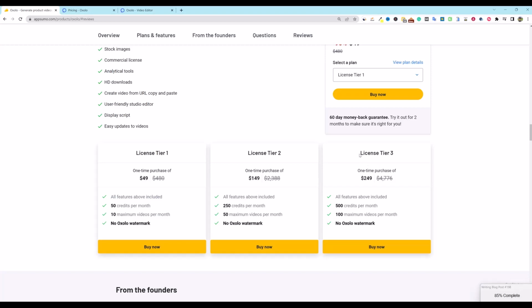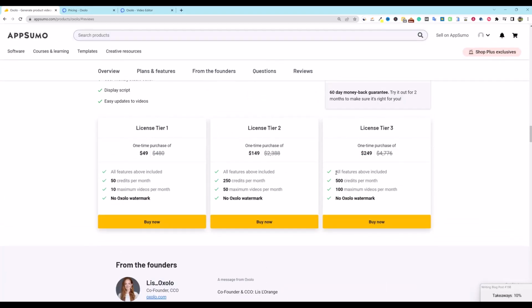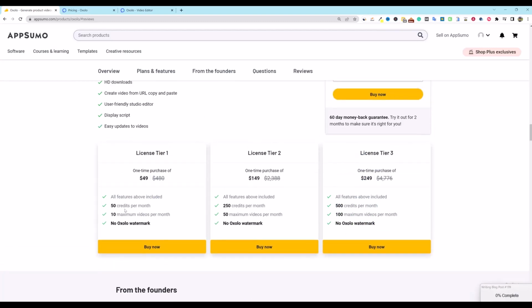It's not too bad all in on license tier 3. There is nothing that's unlimited, so that's something that I noticed right now. Just right off the bat, without logging in and not going and reading questions and reviews, I'm sure that if I went to the questions section, they will answer what the difference is between credits and videos. I would say that videos would be your maximum amount of rendered videos, so completed videos that you can export per month. And credits, I would say, probably has to do with how many AI or stock images or videos you're able to use. Something like that is what I would imagine.